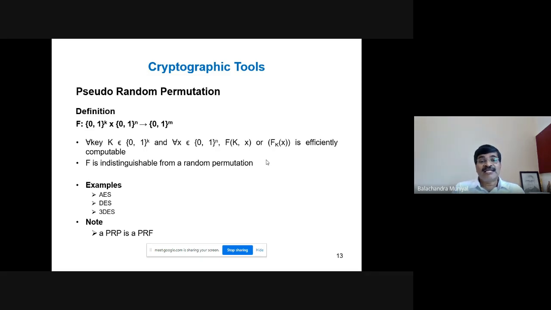So, the definition for pseudo-random function and pseudo-random permutation remains same, and this is efficiently computable. The function terminates after certain time, giving you a proper result. F is indistinguishable from a random permutation. This permutation operation is followed by some of the stream ciphers like AES, DES, triple DES, and so on. Now, you might have understood that pseudo-random permutation is a pseudo-random function.